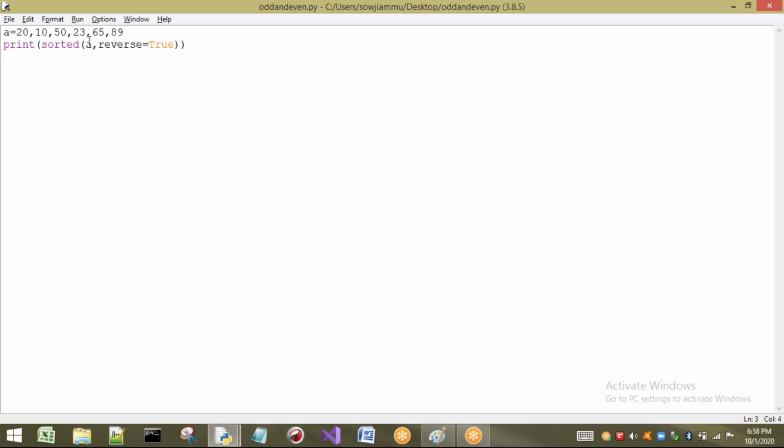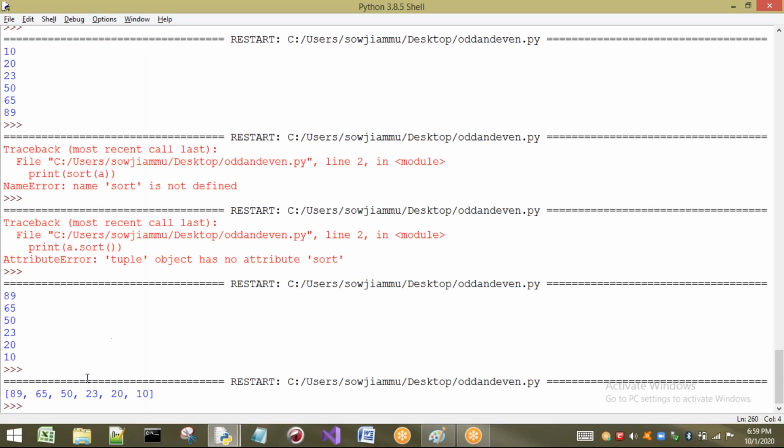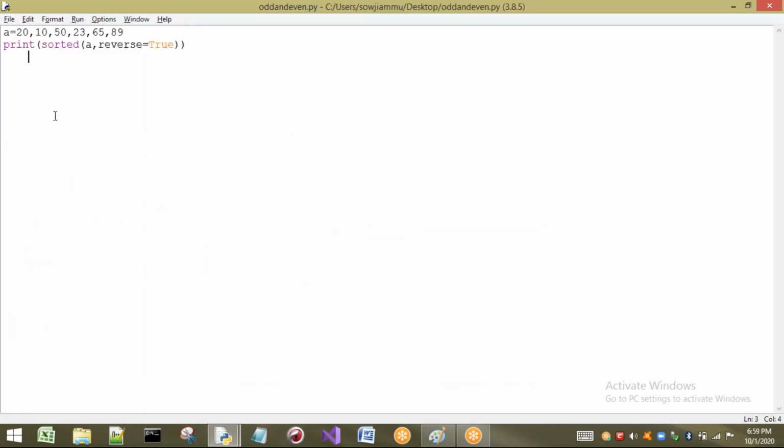It may be applied on tuple, set, list, string, or anything. By default, the sorted function is going to return list type. So if we want to print individual elements, it is better to write a for loop, so that you will get the individual elements of that list.